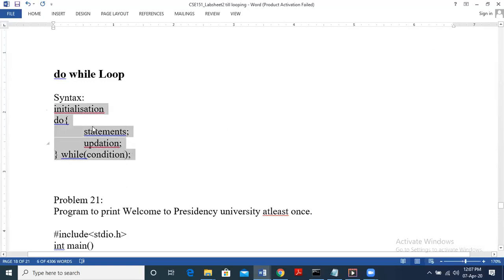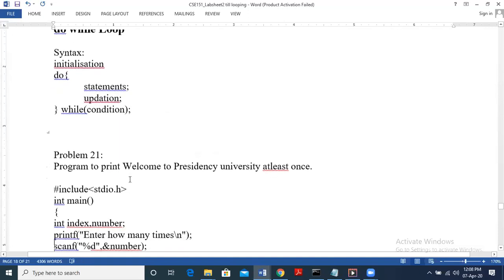Here, initialization is done first, then we print or execute the statement once, then update the index and then check the condition. So checking the condition is done at the end. In a while loop, if the condition is initially false, it does not enter the loop at all. But in do while, the statement is executed at least once. That is the basic difference between while and do while loop.